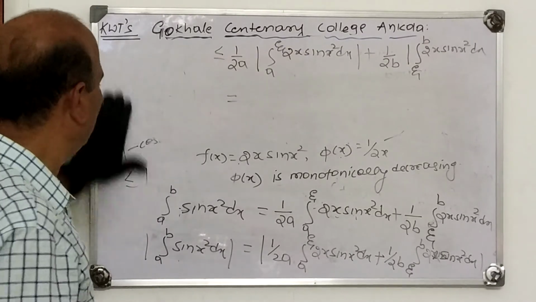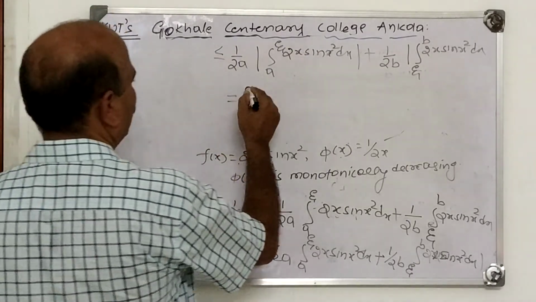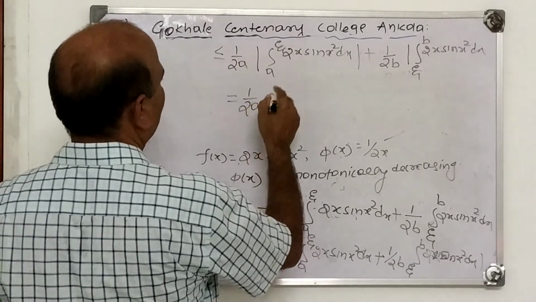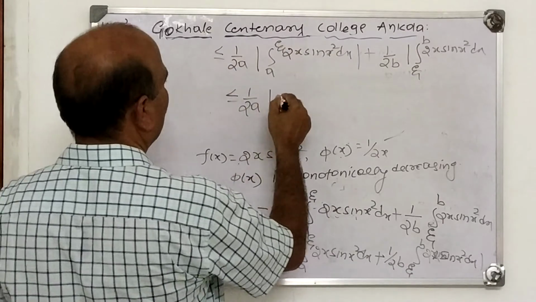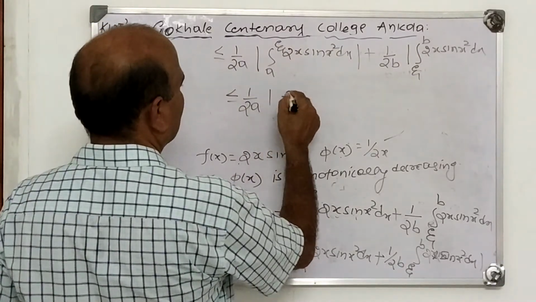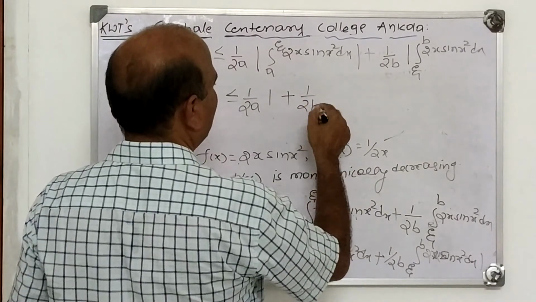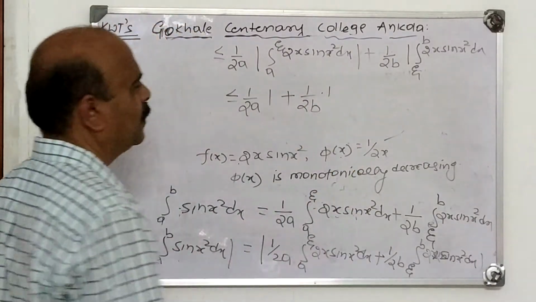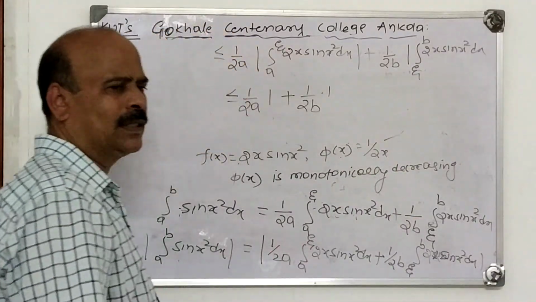Therefore, 1 upon 2a integral a to xi of 2x sin x square is less than or equal to 1, plus again I write 1 upon 2b into 1, because integral xi to b of 2x sin x square is less than or equal to 1.